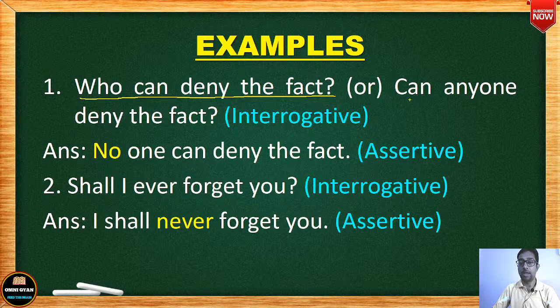यहाँ भी look at the sentence also. Can anyone deny the fact? Okay, is there any negative word or are there any negative words? No, there are no negative words. That means in your answer you will have to use a negative word. So here you see that who can deny the fact? No one can deny the fact. Or can anyone deny the fact? No one can deny the fact.